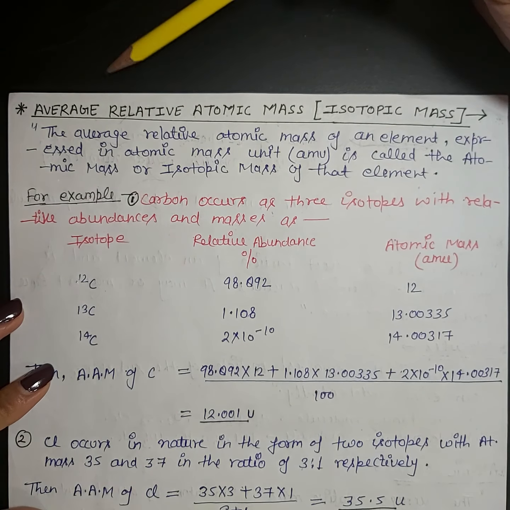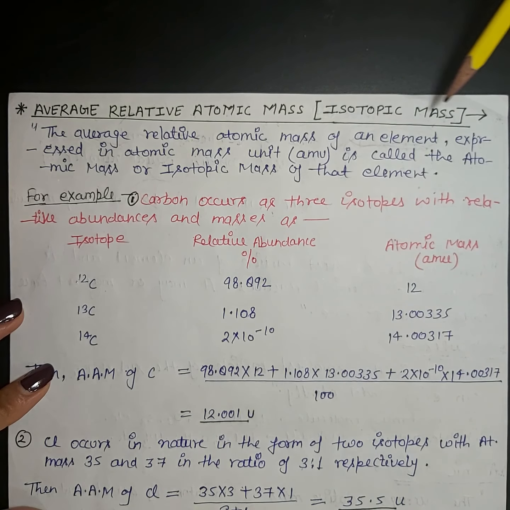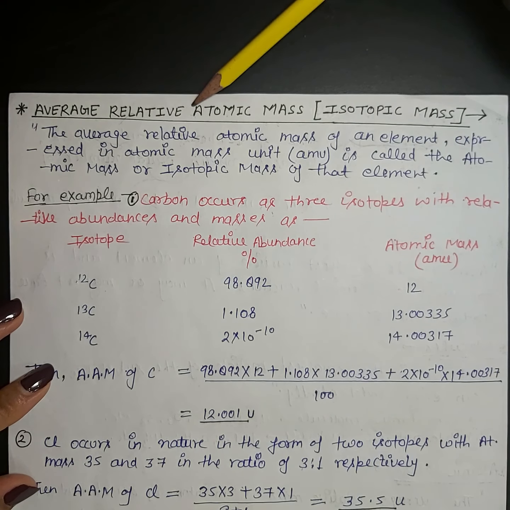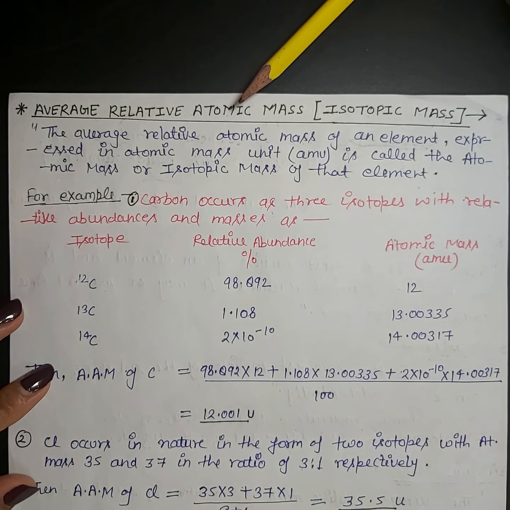Next topic is average relative atomic mass, isotopic mass. So what is average relative atomic mass? It has been found that many elements in nature are present as a mixture of their isotopic forms. The atomic mass of that type of element is known as average relative atomic mass, and its value depends upon the composition of the isotopes.